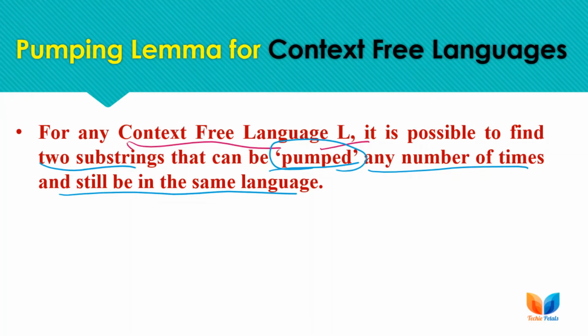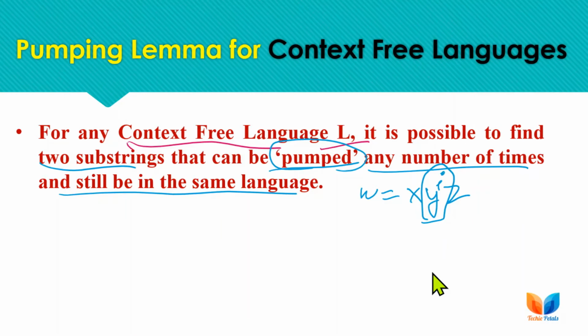As in the pumping lemma for regular languages, we were breaking a sample string of the language into three substrings x, y and z, and only one part, y, was to be pumped. This was the substring that we iterated any number of times, and if the string still belonged to the language, then the language is regular, otherwise not.